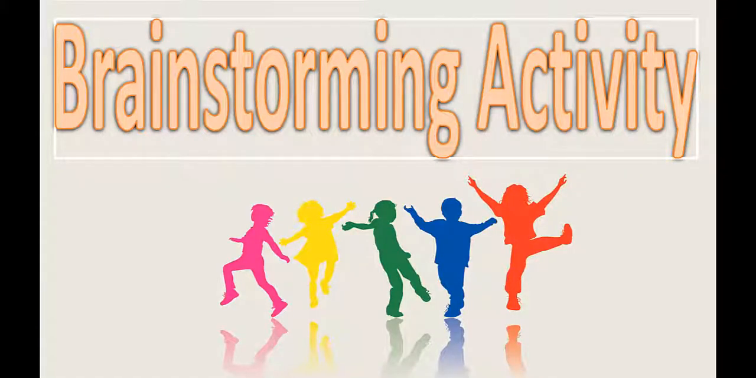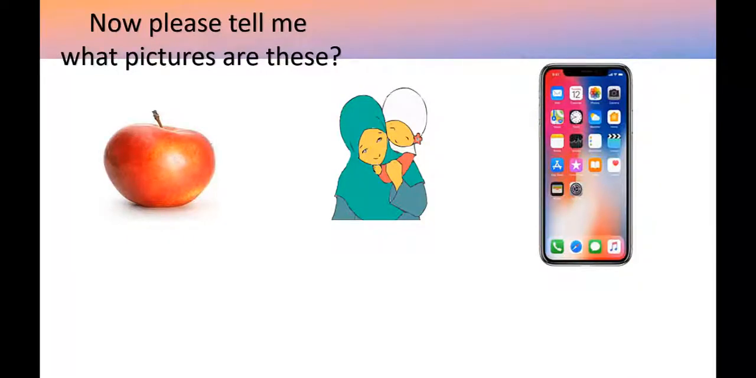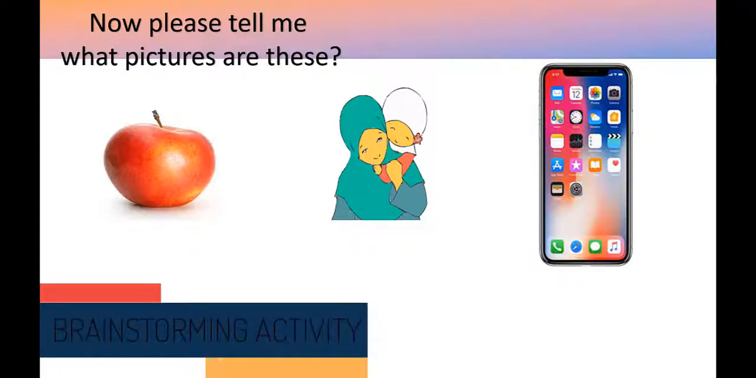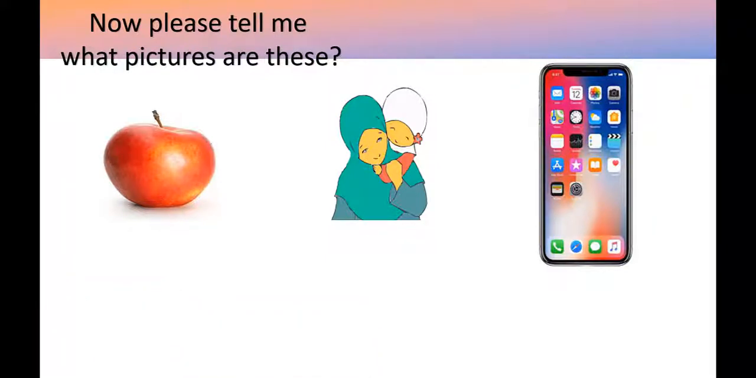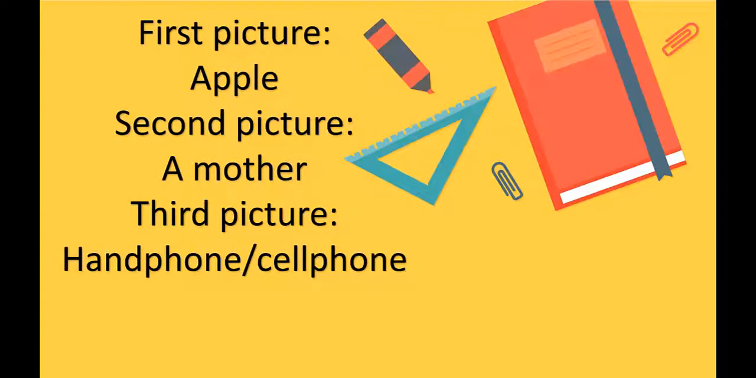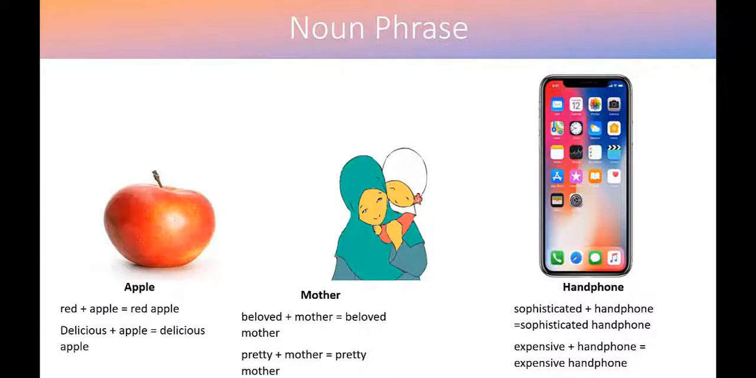Students, this is our brainstorming activity. Please take it out. Now, please tell me, what picture are these? Who can tell me? Okay, you, Birisha, please. Apple, a mother, handphone. Thank you. Good job. For the first picture, we have noun. It is an apple. Second picture is mother. And the third picture is handphone or cell phone.